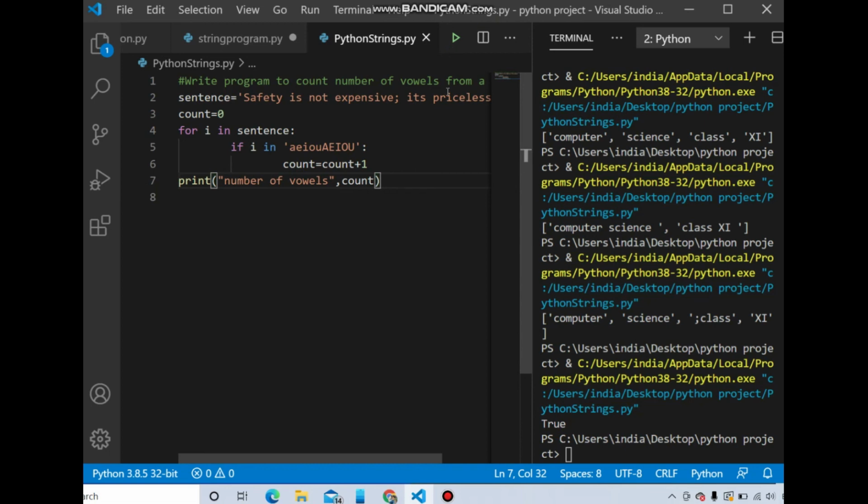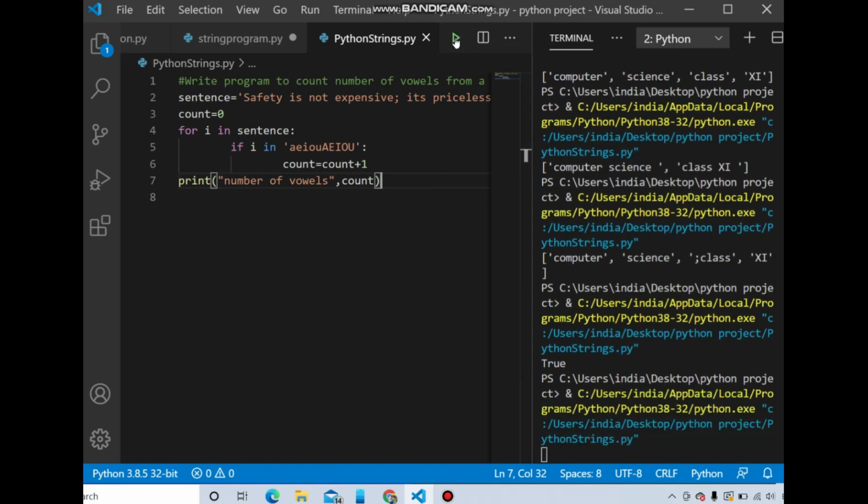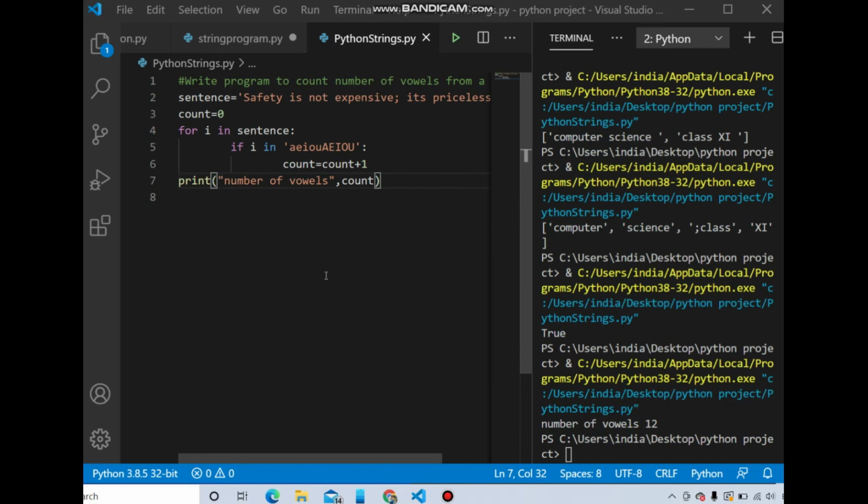The for loop is very important here. For i in sentence means simply try to access each character, and if that character is in the set of any vowel, lowercase or uppercase, that is when we add one to the count. You will see the output soon. This will tell you how many vowels are there. Meanwhile, you can calculate it manually by yourself. Using the for loop, we are simply doing one thing. Yes, 12 vowels.